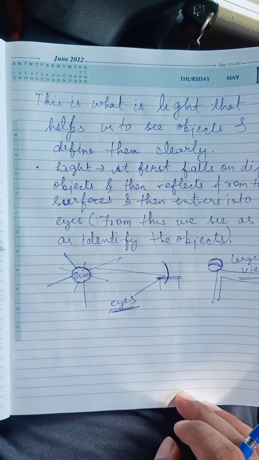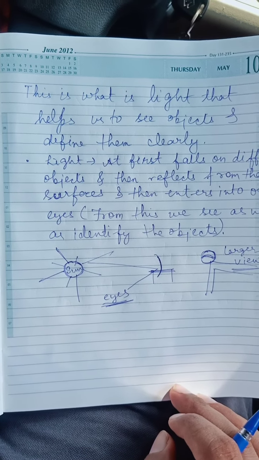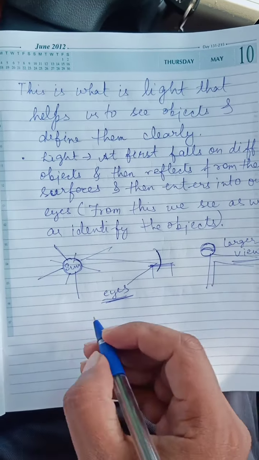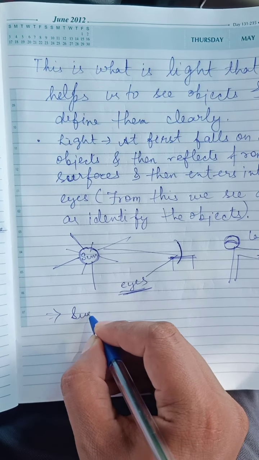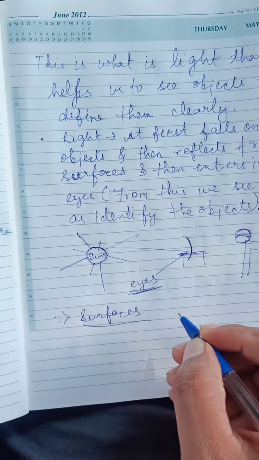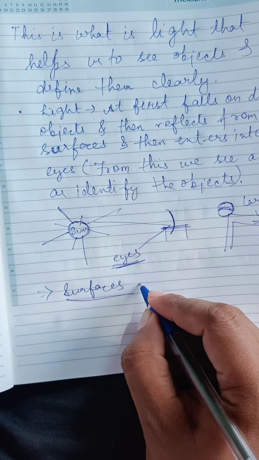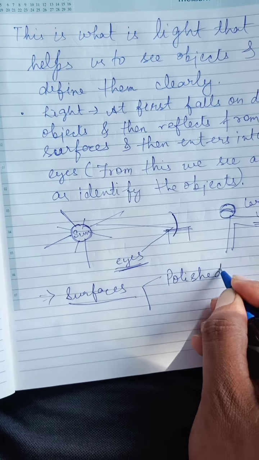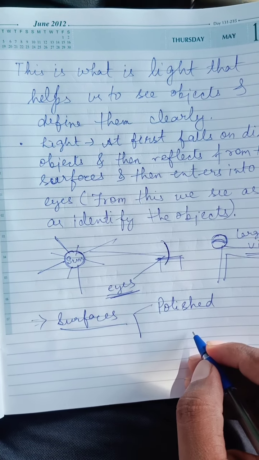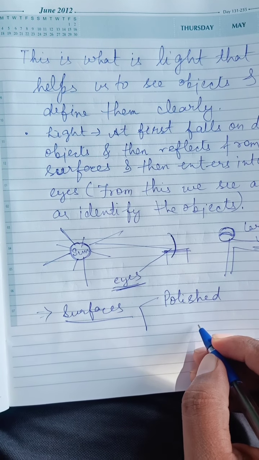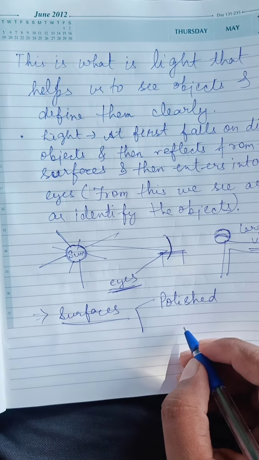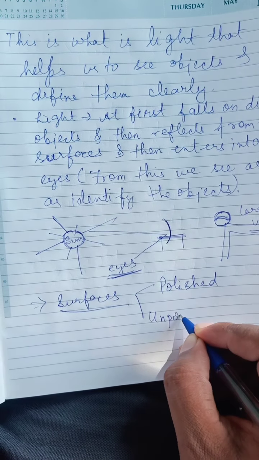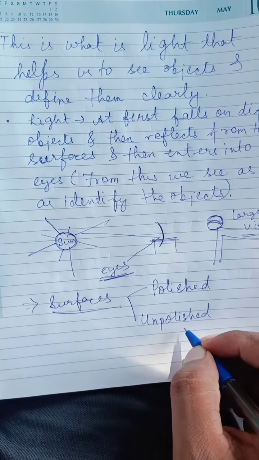Next, if we talk about the second one, what type of surfaces do we usually see? In these surfaces there are two types that you have mostly studied. Actually this is not a very deep concept in your book this time, but you have to be clear about this, so that's why I am giving a short time to it. Some are polished surfaces, some are unpolished, or we can also say rough surfaces.